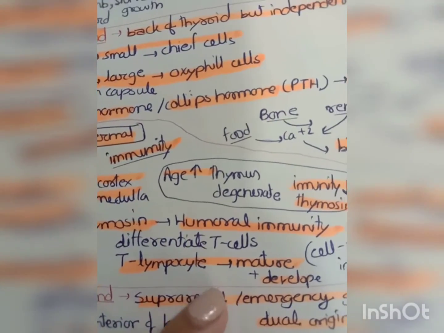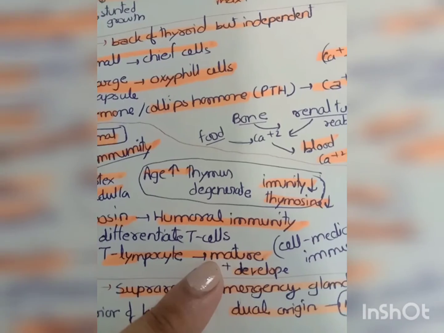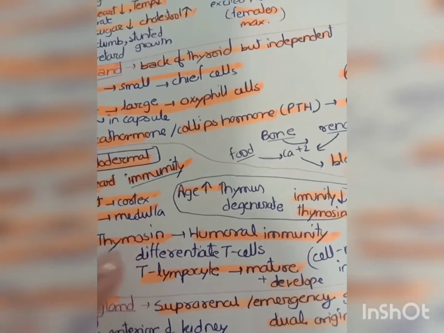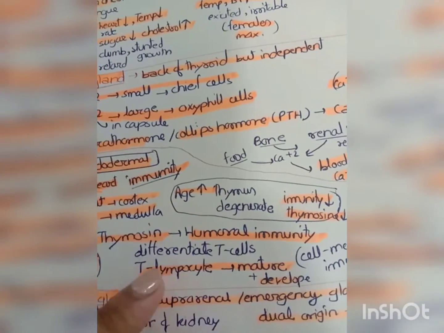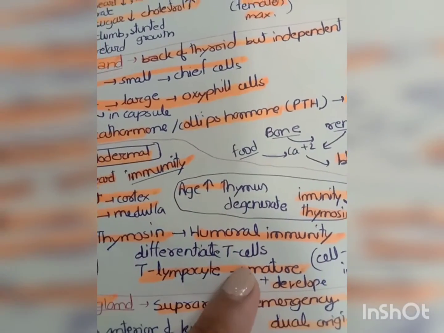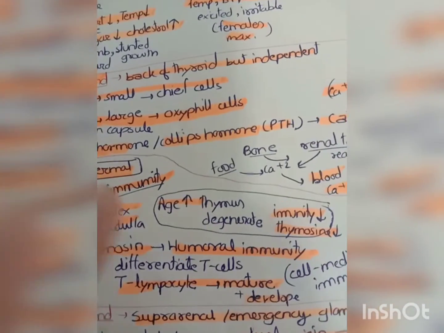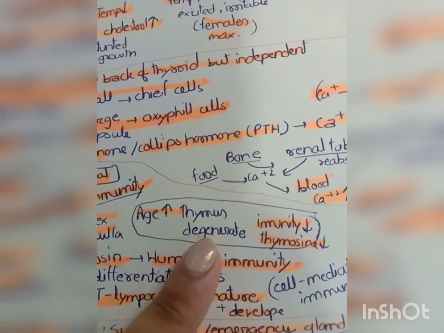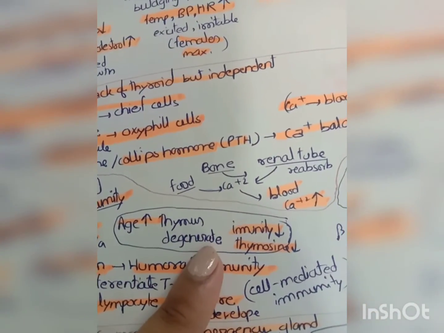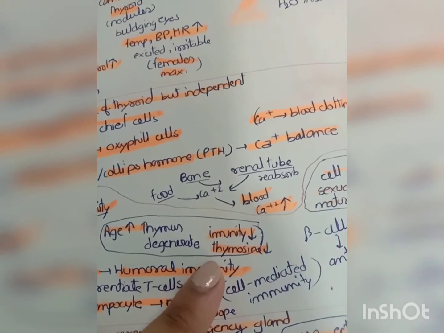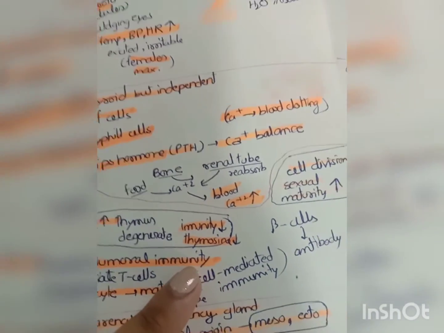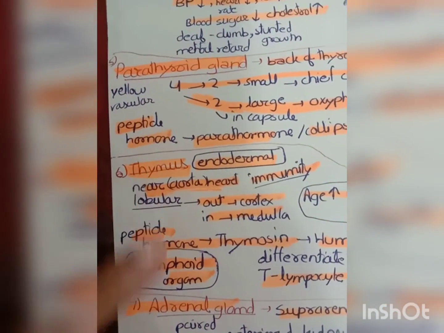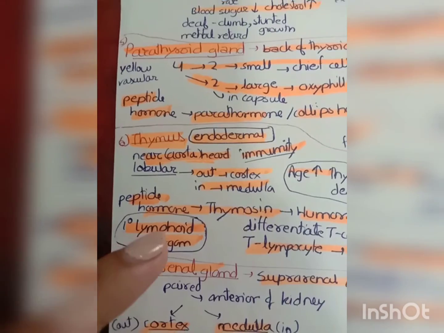It works upon T lymphocytes, which helps in maturation and development of T cells. Okay, like that. We should also know that with age of a human being, the thymus degenerates and the immunity decreases, and the thymosin hormone level also decreases. This gland is one among the primary lymphoid organs. Okay.